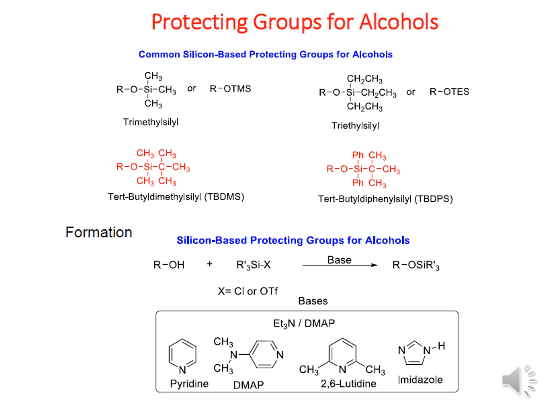And for the silicon-based protecting groups for alcohol, what is the simple reaction? The ROH, the alcohol, reacts with a trialkylsilyl halide in the presence of a base to give the silyl ether. Here the halide basically is chloride or OTf, the triflate moiety, which is a very good leaving group. And what bases should we use for this transformation of the alcohol to the silyl ether? Pyridine, DMAP, 2,6-lutidine and imidazole.